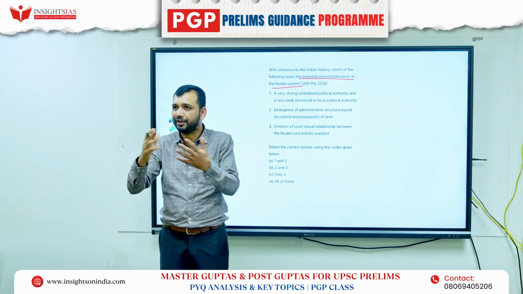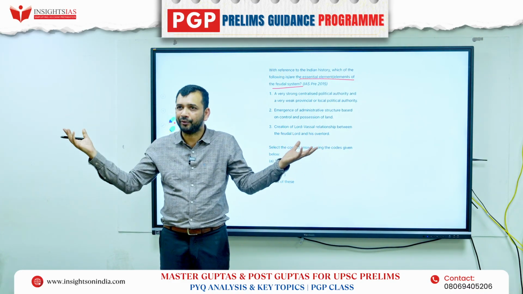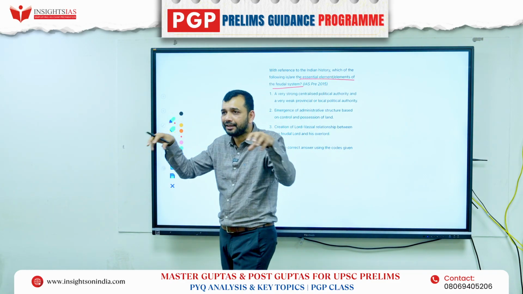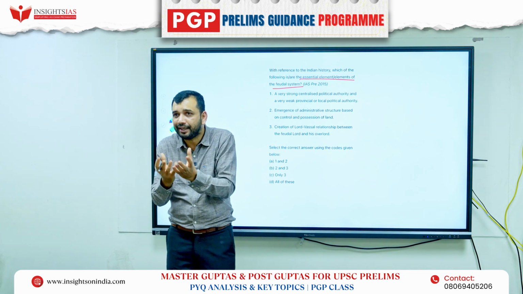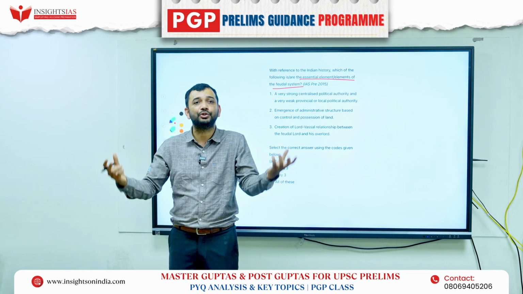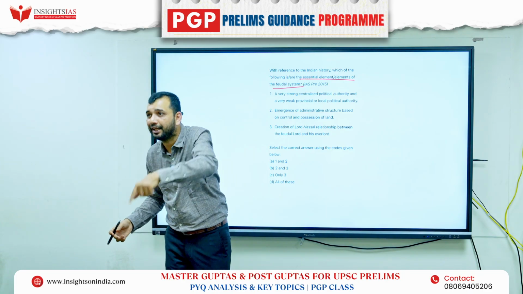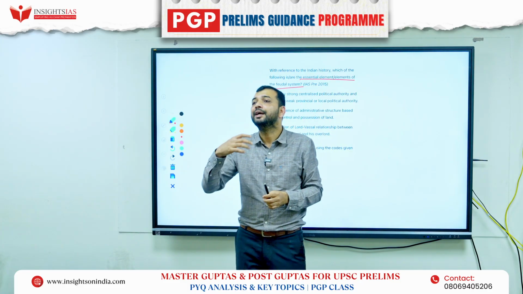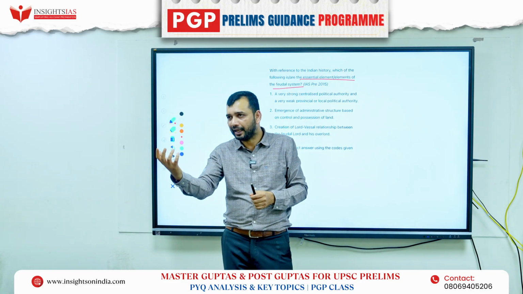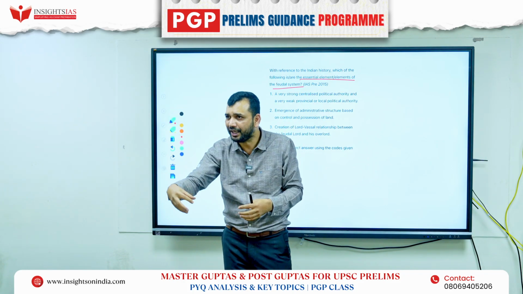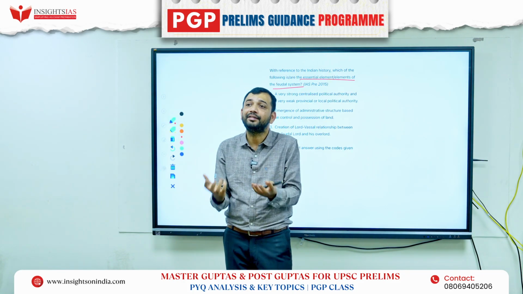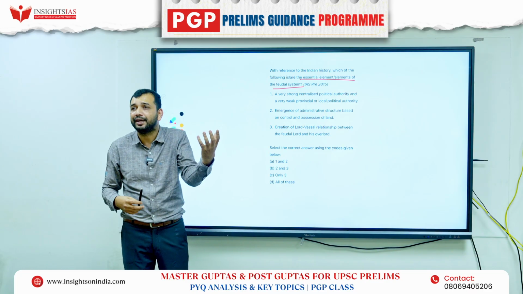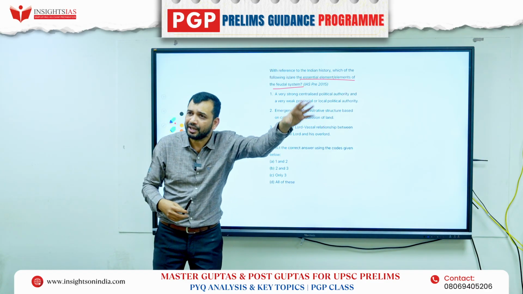For his work, because he has a long standing army, he has his own revenue. The feudal system is symbolic of what? That is basically the disintegration of the central power, where the decentralization of power has happened, because the Zamindar also gets the judicial power. He will decide what he has to do in his area. The King will not come. So the feudal system is an indication that the central authority is weak and the decentralization is at the base, right? That is why the Guptas are known more for decentralization. The Mauryas are known more for centralization.